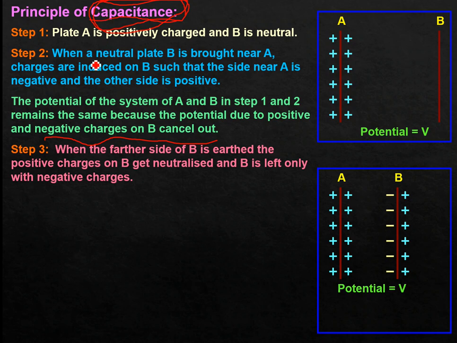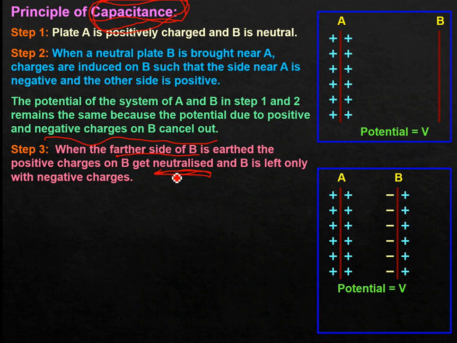So for that purpose, in the third step, what we are going to do is earth the farther end of B. Whenever we do grounding, we are sharing the charge with earth and the charge simply gets neutralized. So when the farther end of B, this positive side, is earthed, the positive charges on B get neutralized. This is the basic phenomenon whenever we do earthing or grounding: charge gets shared with earth and hence gets neutralized.